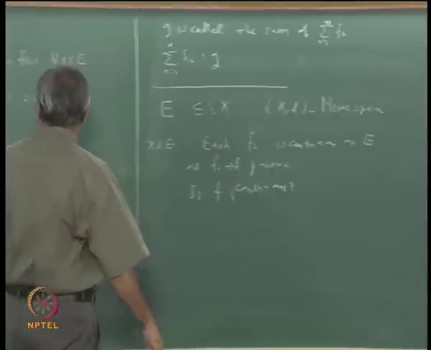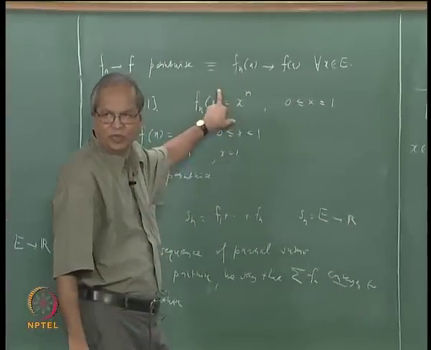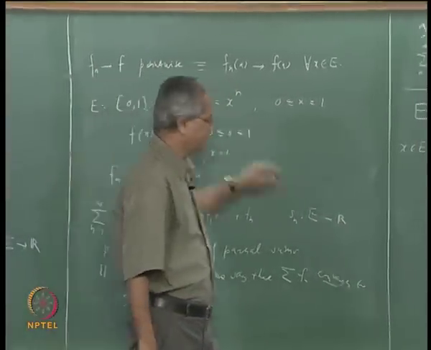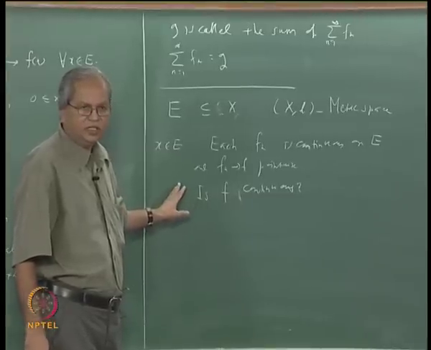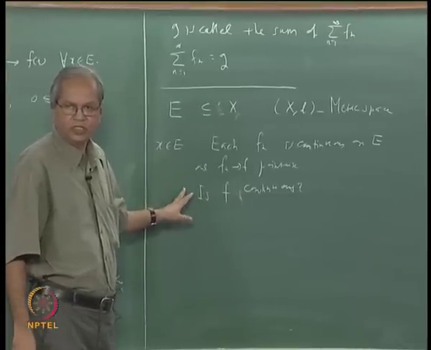But this is a question which we already answered by looking at this example. What I wanted to say is that answering this question essentially involves interchanging the order of some two limits. So that is what I want to illustrate now.